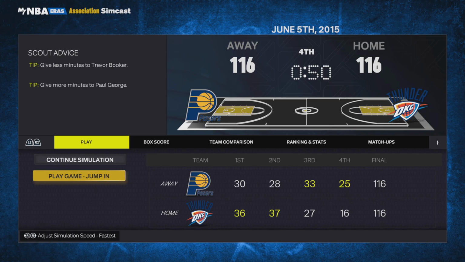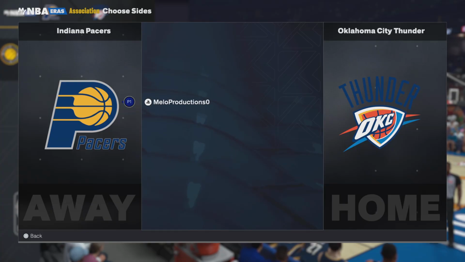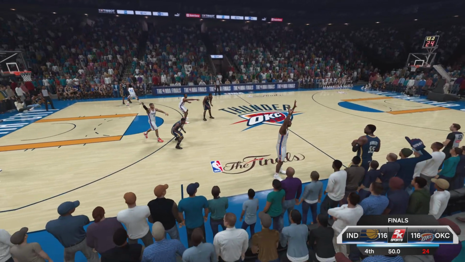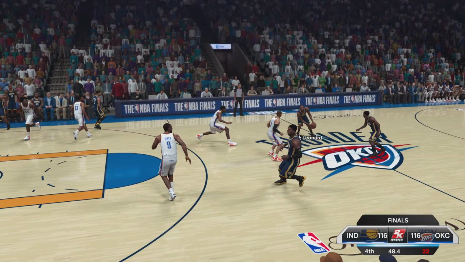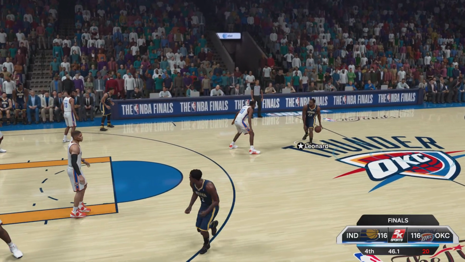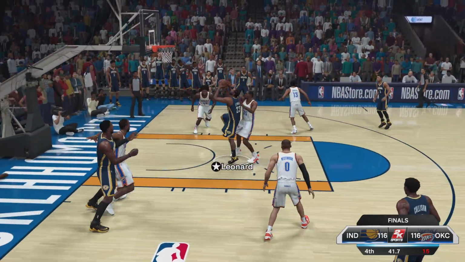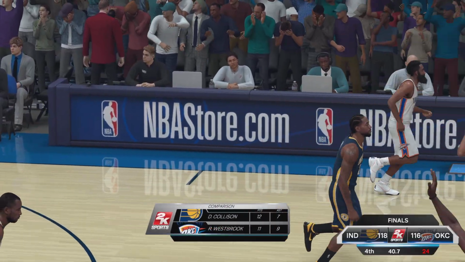$50, tying it up. 116 to 116. Here we go. Probably got ball here. Almost got a backcourt. Wow. 46 seconds left in the fourth quarter. Kawhi with the ball. Kawhi with the driving layup on Ibaka.